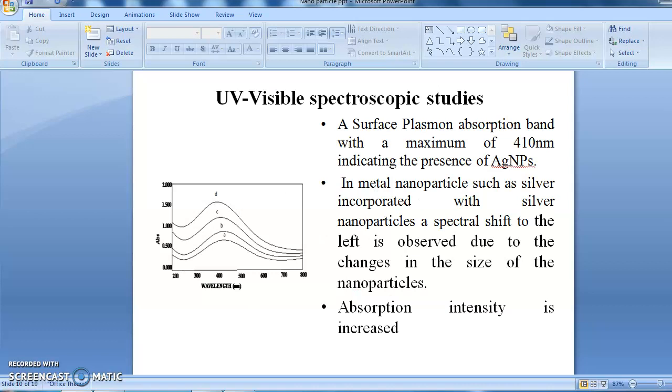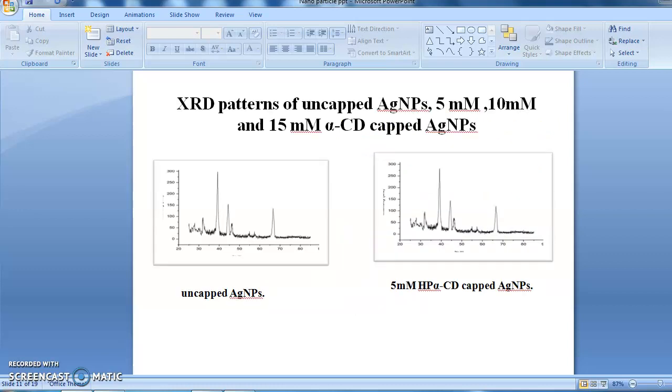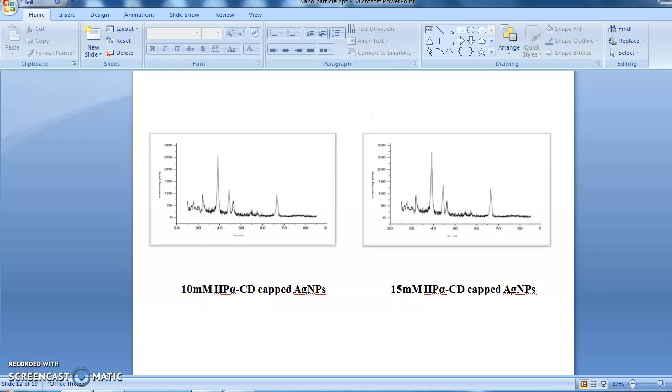UV visible spectroscopy studies. In the UV visible spectrum, a peak with a maximum at 410 nanometers indicates the presence of silver nanoparticles. As the concentration increases, the intensity of the peak also increases. Then X-ray diffraction of uncapped silver nanoparticles and 5 millimolar, 10 millimolar and 15 millimolar alpha-CD capped silver nanoparticles. The diagrams are present on the screen.